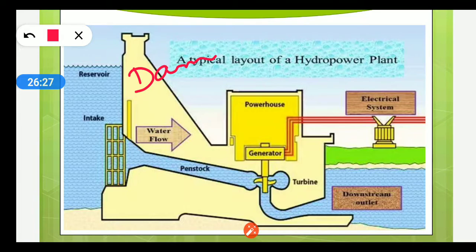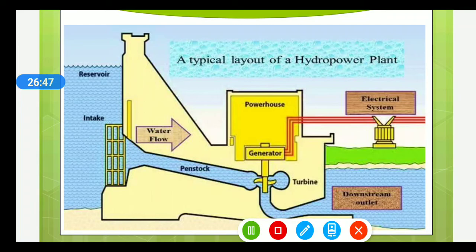Then what happens? There are pipes which are known as penstocks. These pipes take the water from inside of the dam at high velocity towards the turbine, which rotates the turbine blades. The kinetic energy of the water is converted into mechanical energy.